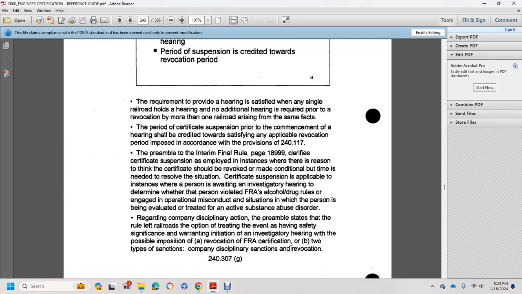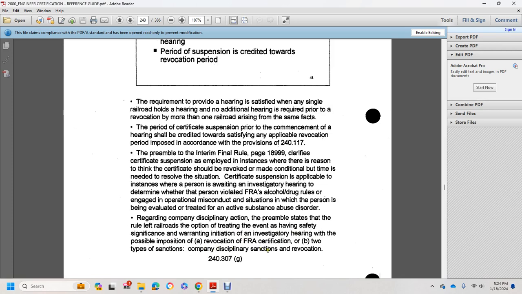The preamble to the interim final rule, at page 1899, clarifies that certificate suspension is employed in instances where there is reason to think the certificate shall be revoked or made conditional, but time is needed to resolve the situation. Certificate suspension is applicable if the person is awaiting an investigating hearing to determine whether the person has violated the FRA alcohol and drug rules and whether they engaged in operational misconduct, in a situation in which the person, after being evaluated, is treated for an active substance abuse disorder, regardless of company disciplinary action. The preamble states that railroads have the option of treating an event as a significant warning, initiating an investigating hearing with a possible imposition of revocation of FRA certification.